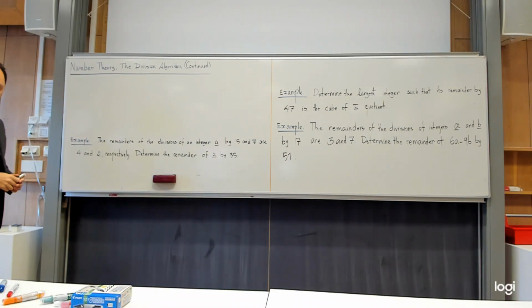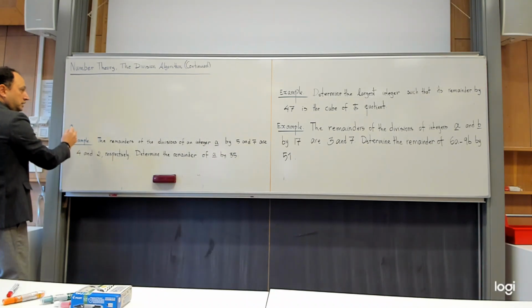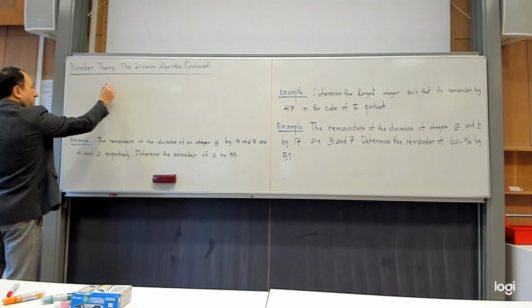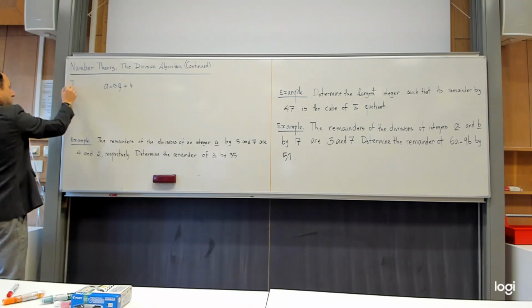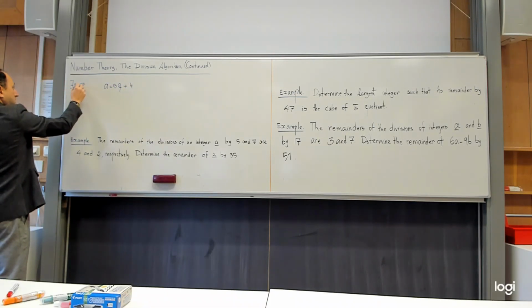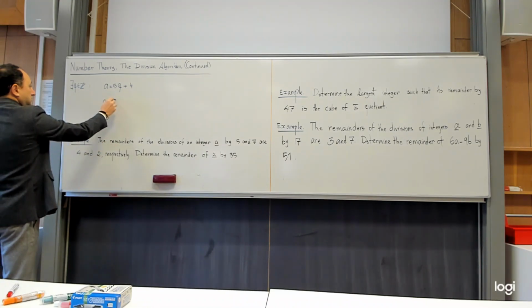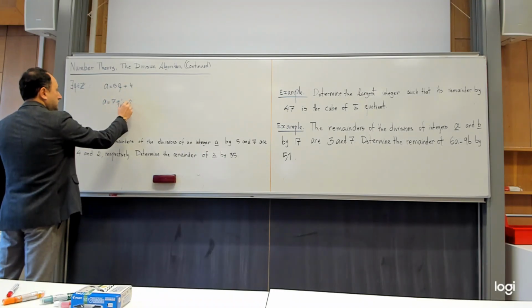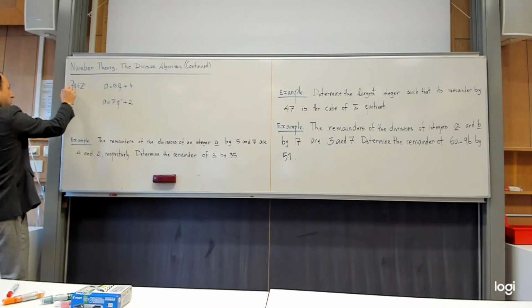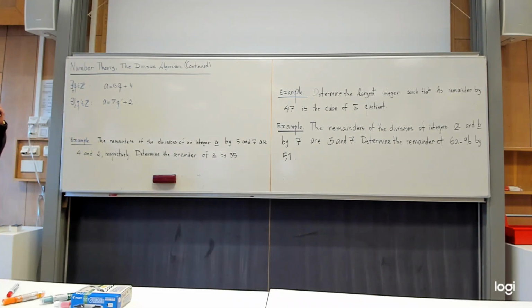The remainder of the division of an integer a by 5 is 4. So it means that if I divide a by 5, it gives me a quotient, but the remainder is given to be 4. So there exists a q in Z such that this. And then if I divide a by 7, it gives me probably a different quotient, and then the remainder is 2, yes? So this means that there exists, if you want, you can also emphasize that these are unique.